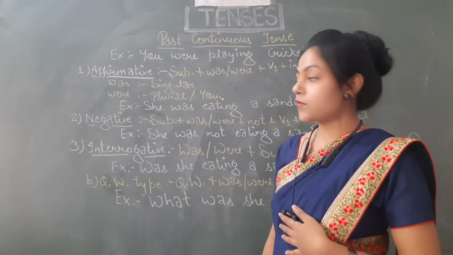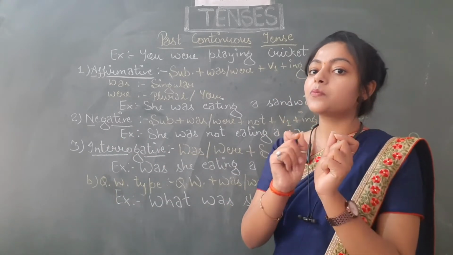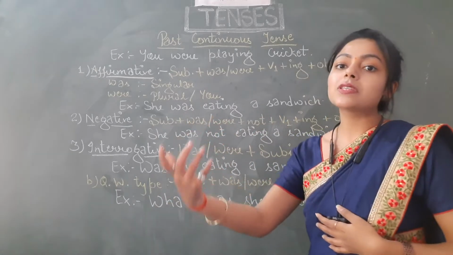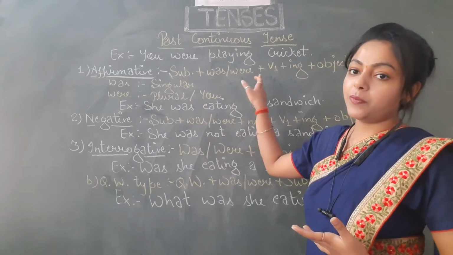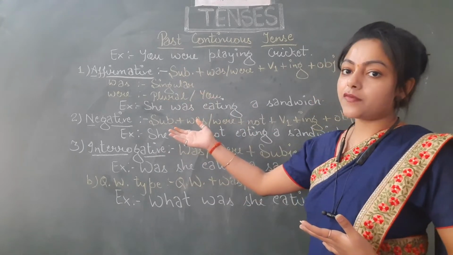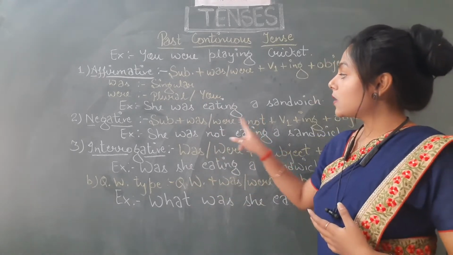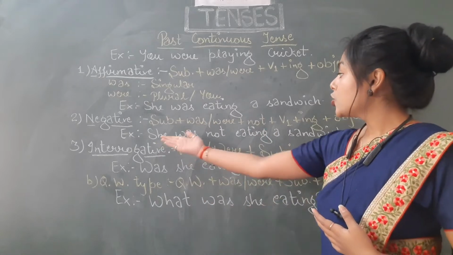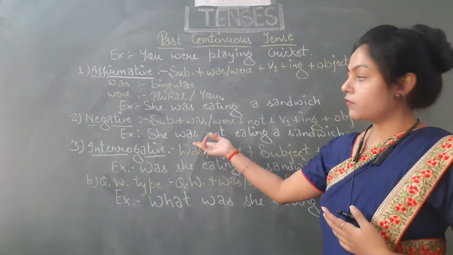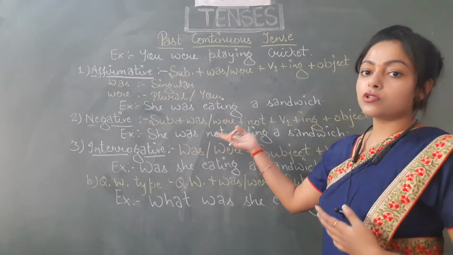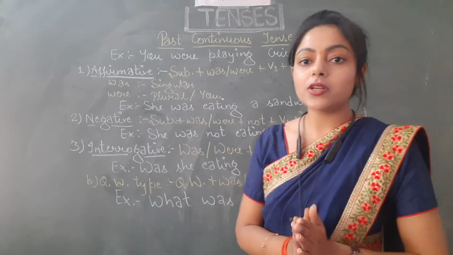Now let's move to the next type of sentences, that is negative. You don't have to do anything in negative sentences, just one simple thing, because it is negative. So we have to use not. And where we have to place that not? We have to place that not after the helping verb. So the structure will be the same as affirmative sentences. Only one thing that we have to change is not. We have to place the not after the helping verb. For example, she was not eating a sandwich. Subject, was or were, that is the helping verb, and right after the helping verb we have to use not, and then V1 plus ing and then object. So I hope this structure is clear to you.